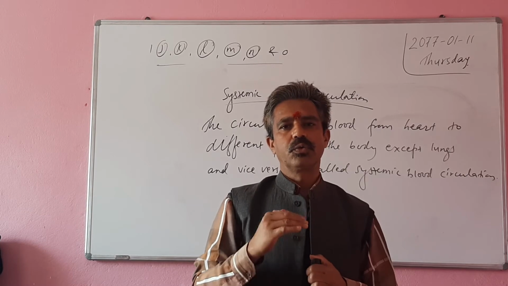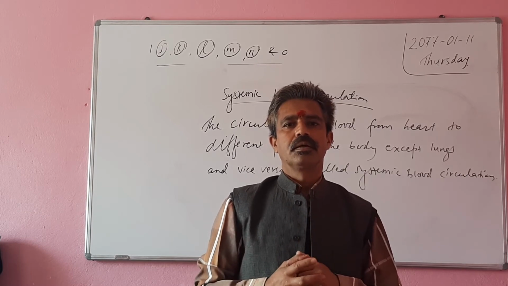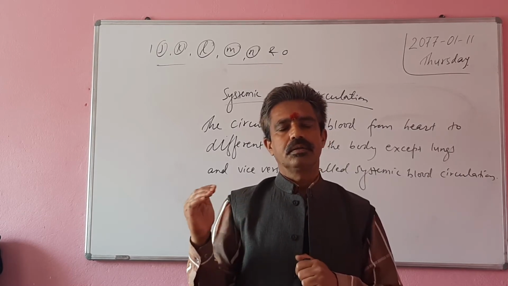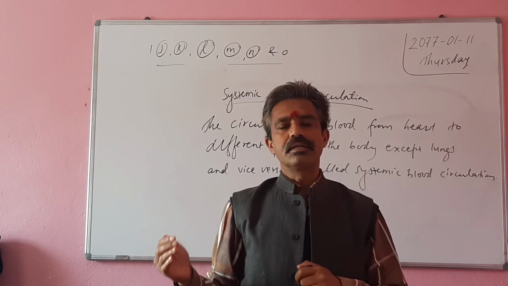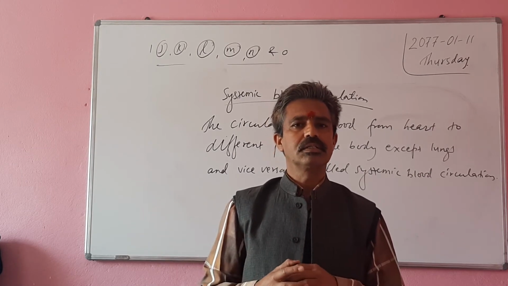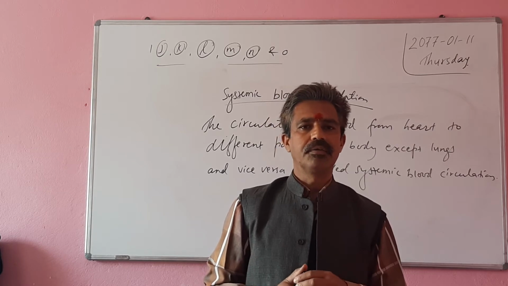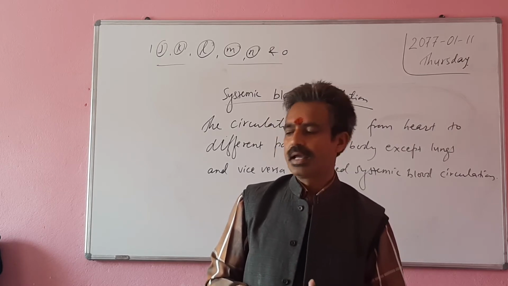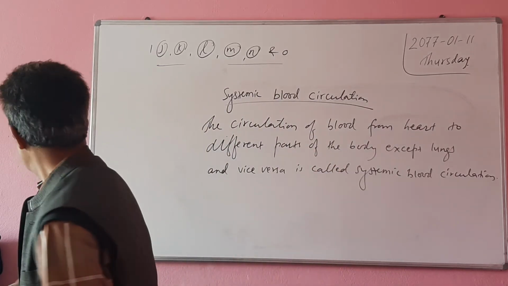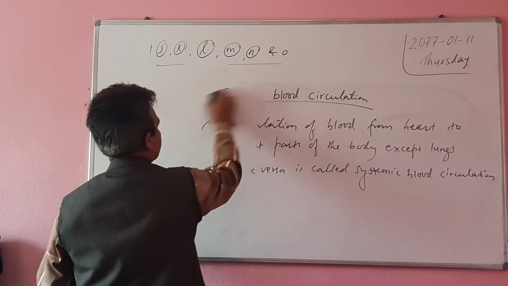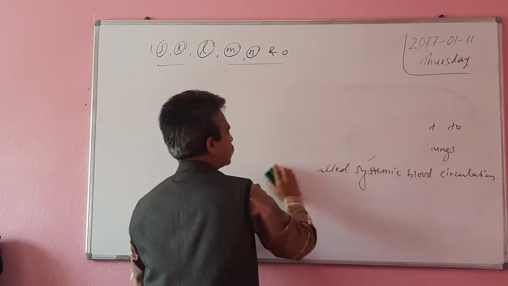So students, what you have to know is that in systemic blood circulation, oxygenated blood goes out from the aorta and deoxygenated blood is collected by the vena cava, superior vena cava and inferior vena cava. Okay, this is also over. Now let's discuss the next question.